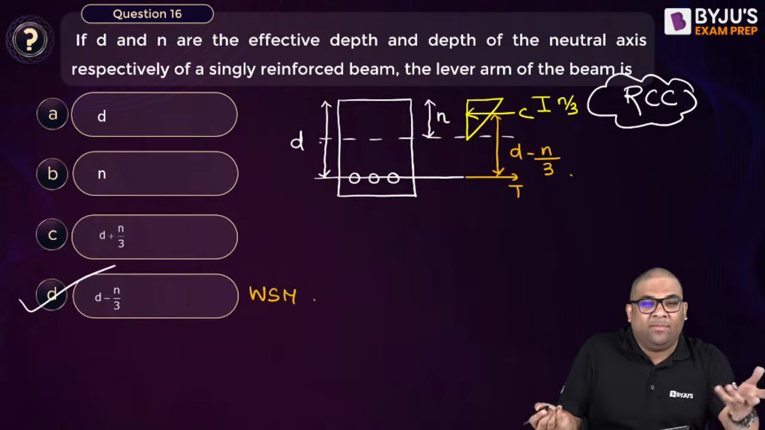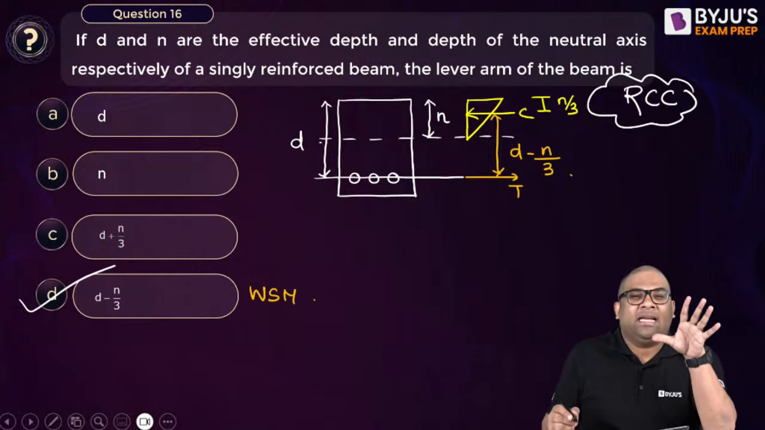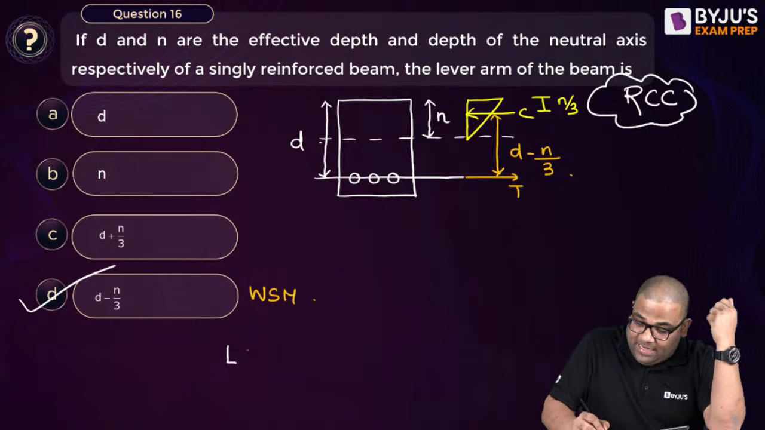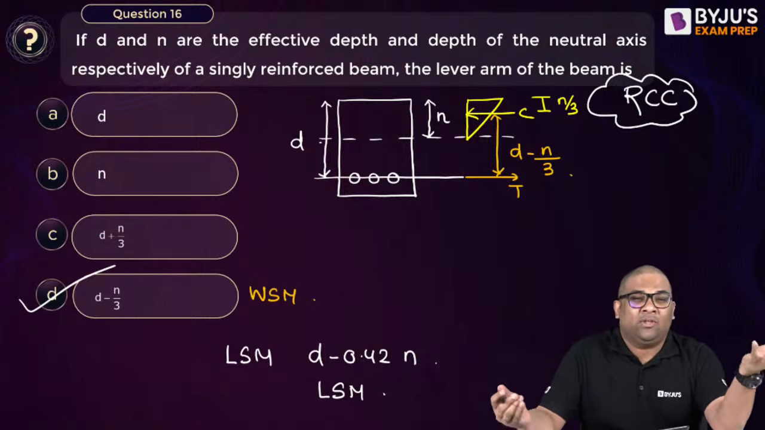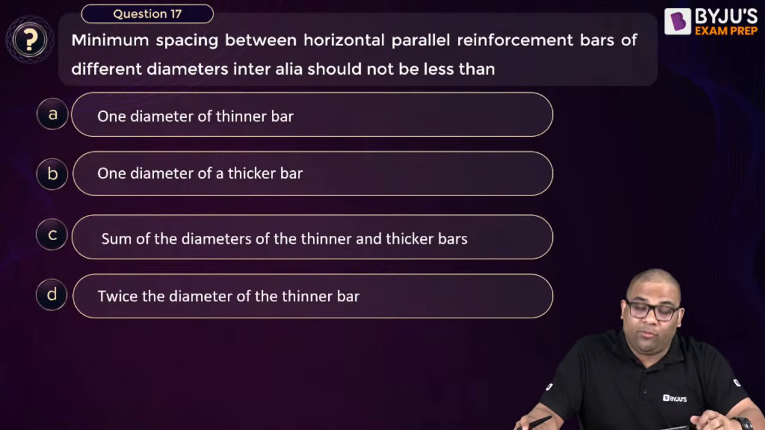They have not mentioned WSM, but from the given options, I can say that it is D minus N by 3. If it was LSM, then it would have been D minus 0.42 N. This is in LSM. It is not mentioned, but from the options it is quite evident that it is WSM. Okay, question number 17. Very good. We are going very good.